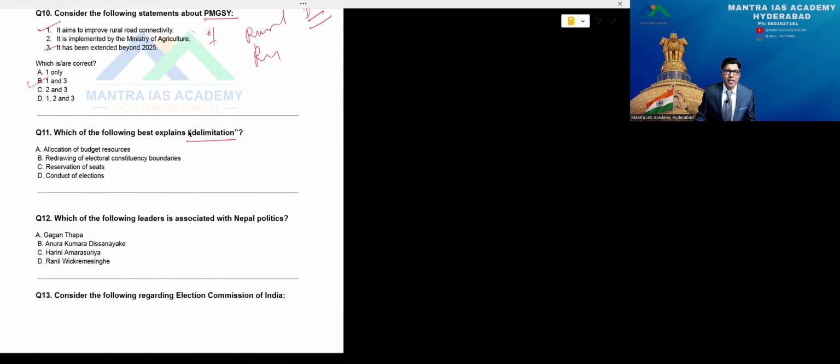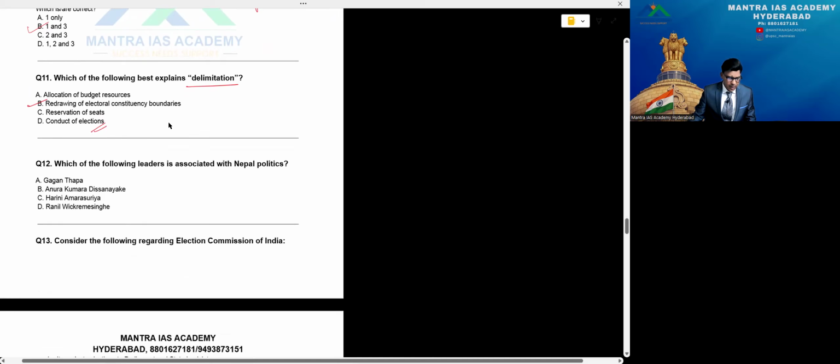I am talking about delimitation, we are not talking about budget, please. Budget is allocation of funds in different cases. But in this case, delimitation is purely electoral constituency boundaries. So there is no doubt option B is the right answer. Reservation of seats and conduct of elections are not concepts of this one. Conduct of elections comes purely under the Election Commission's purview. So option B is the answer.